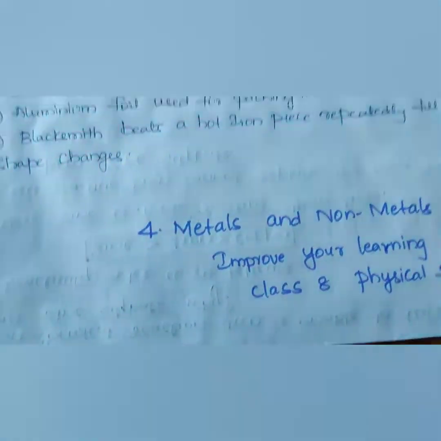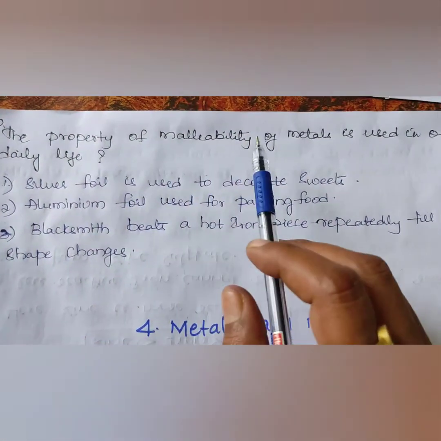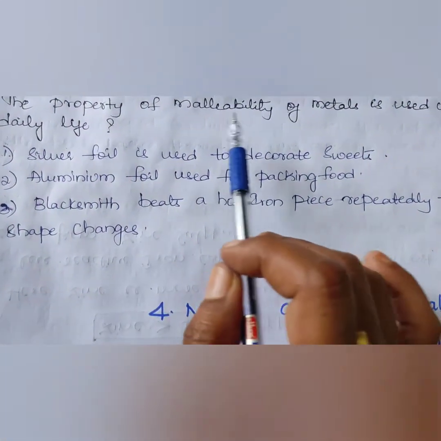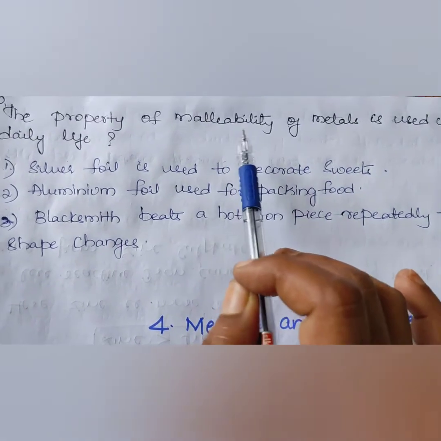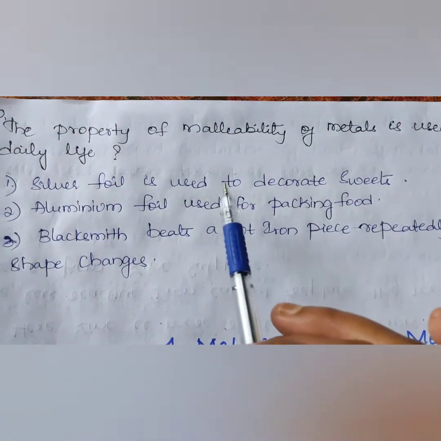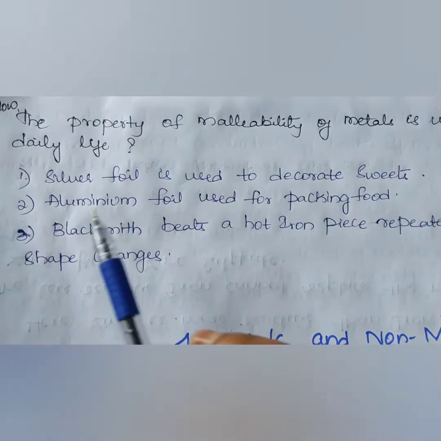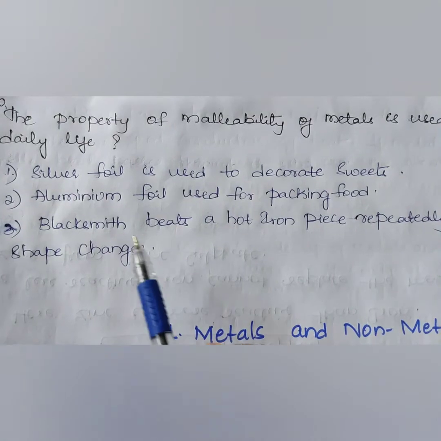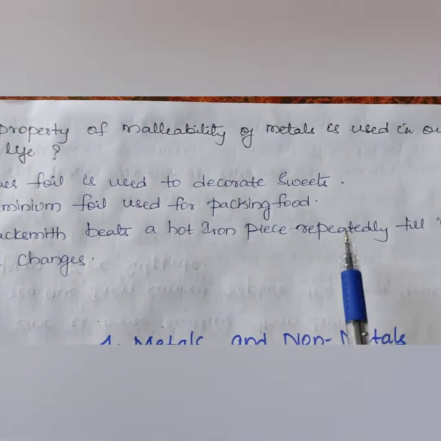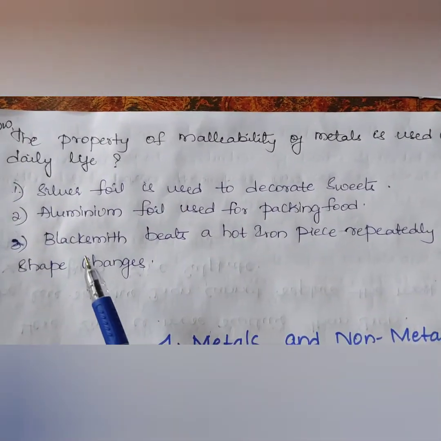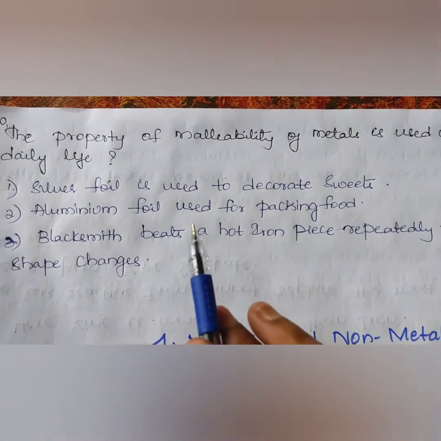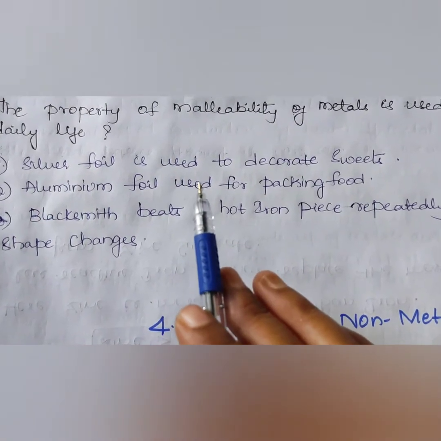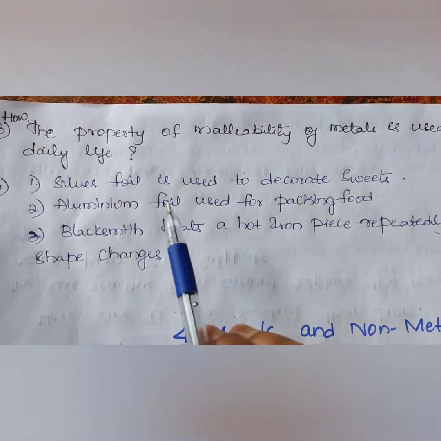Last question. How is the property of malleability of metals used in our daily life? Malleability is making the metals into sheets. Silver foil is used to decorate sweets. Aluminium foil is used for packing food, and a blacksmith beats a hot iron piece repeatedly till its shape changes. In this manner the metals are made into sheets and used for different purposes in our daily life. These are the question answers.